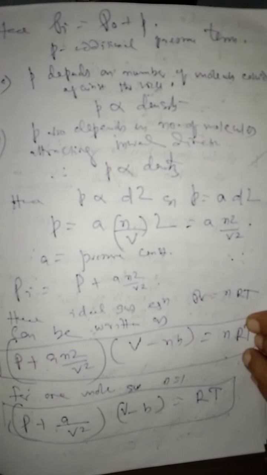Now we can modify the ideal gas equation according to scientist J. D. van der Waals, considering the intermolecular volume as well as intermolecular force of attraction. PV equals nRT can be modified as (P plus a n square by v square) whole into (v minus nb) is equal to nRT.